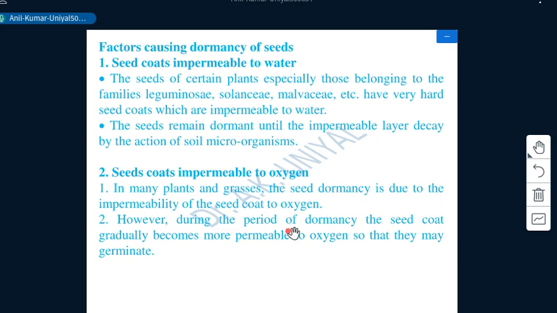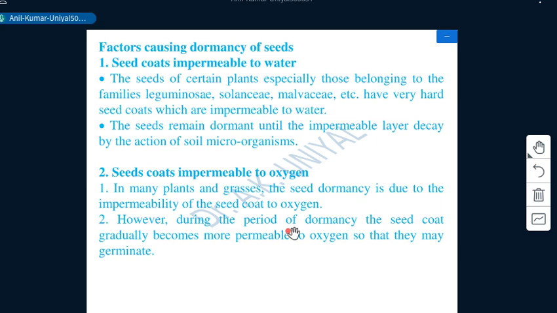These may be a hard seed coat or a thin seed coat, but even if thin, they are impermeable to water and oxygen, and that even thin layer does not permit moisture, water or oxygen to get in.